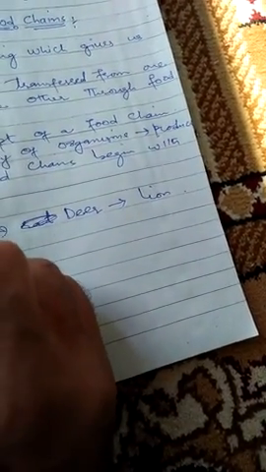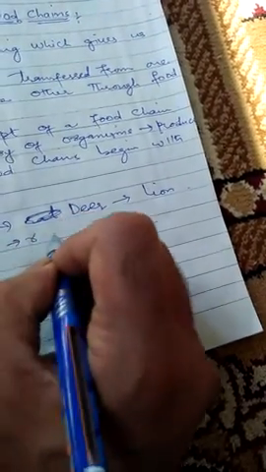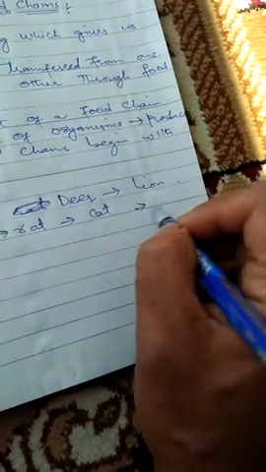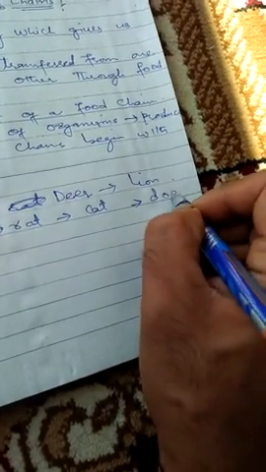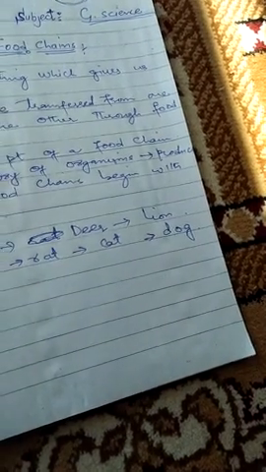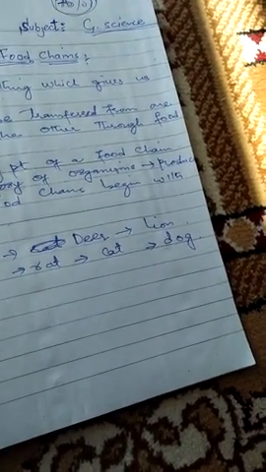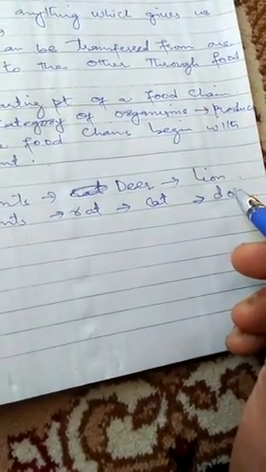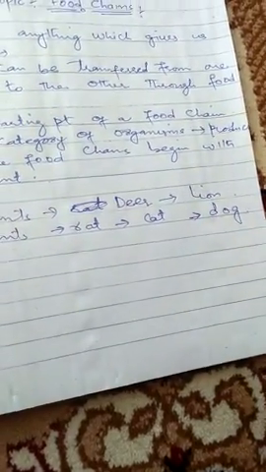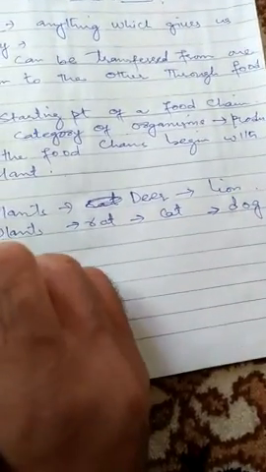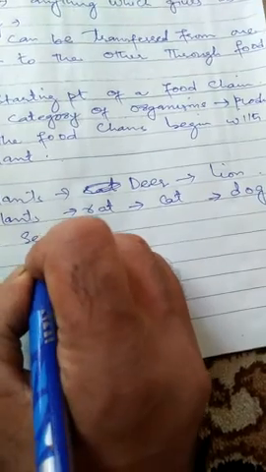Green plants are eaten by a rat. This rat is in turn eaten by a cat. Cat is in turn eaten by a dog. So we find that there is a sequence, an order, in which one organism eats up the other organism to fulfill its belly.